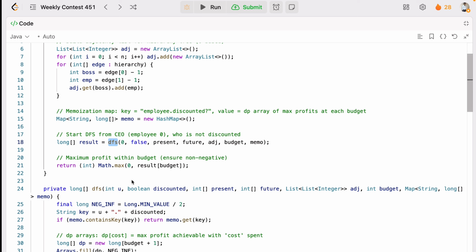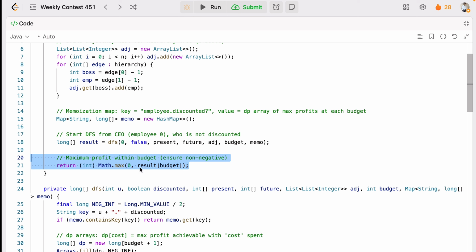So we'll pass DFS, and then the index of the employee, that is 0 for the CEO, and the CEO will not get the discount, so we'll say the discount flag is false. And we'll pass present, future, urgency, budget, and the memo. These are the required things we'll pass. I hope you are following me till now. And we'll talk more about the DFS helper method. First, let's continue to the next final step.